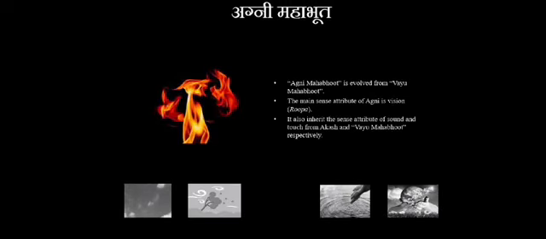Third one is Agni Mahabhuta. Agni Mahabhuta is evolved from Vayu Mahabhuta. It inherits the property of Rupa Tanmatra, and as it is evolved from Vayu Mahabhuta, it also inherits the properties of Shabda and Sparsha Tanmatra. Sense of vision is the main property of Agni Mahabhuta.